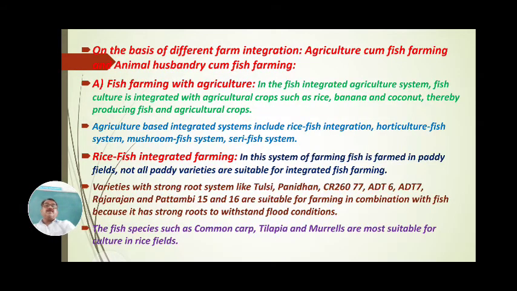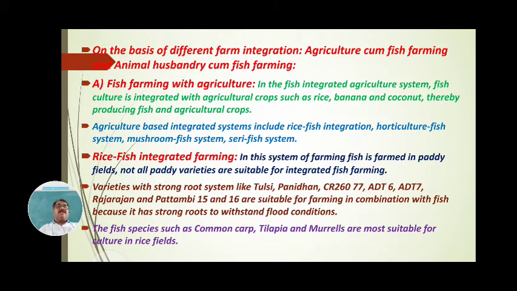Then the next criterion: on the basis of different farm conditions, or different farm integration, fishes and aquatic animals are cultured. It is called integrated fish farming. Integration means not only that fishes are cultured in warm water, in cold water, in ponds, tanks, rivers, reservoirs, lakes, but that fishes are cultured in an integrated way.